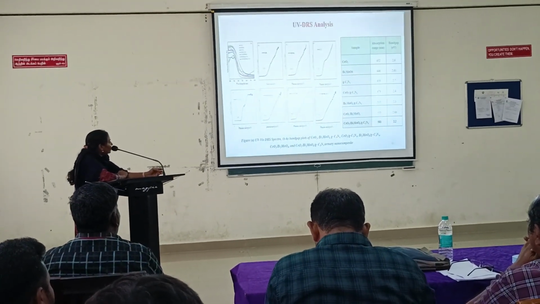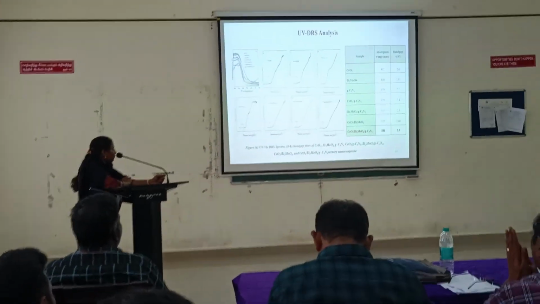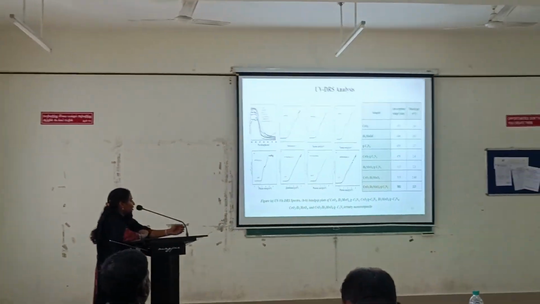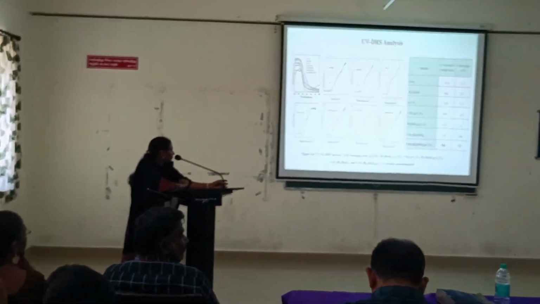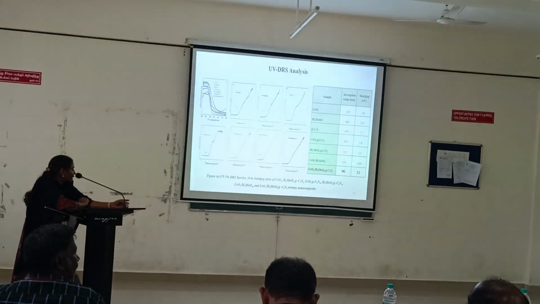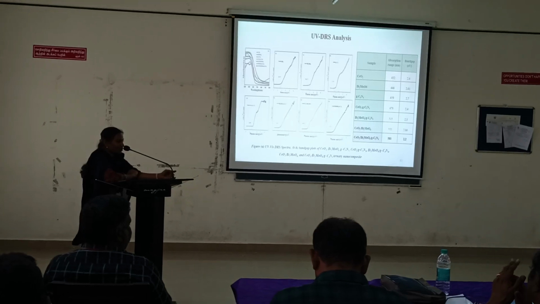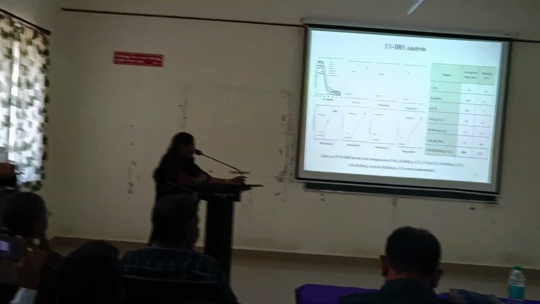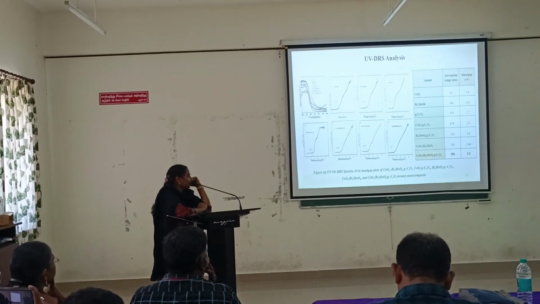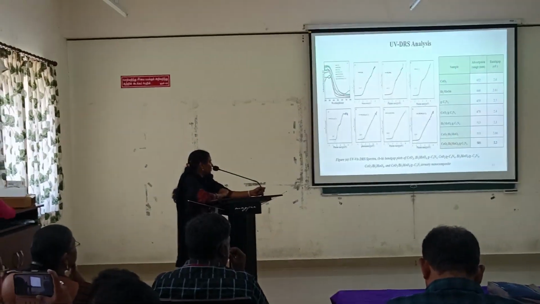UV-DRS analysis. The optical absorption ranges of the as-prepared materials are calculated. The absorption edge of cerium oxide is 452 nanometers. The ternary nanocomposite's optical absorption edge is 581, which is redshifted compared to the pristine and binary nanocomposite materials, extending into the higher wavelength region. It confirms that light absorption is enhanced in the ternary nanocomposite with the introduction of two-dimensional graphitic carbon nitride. The band gap of the materials is also calculated using the Tauc method. The ternary nanocomposite band gap is reduced to 2.2 electron volts.